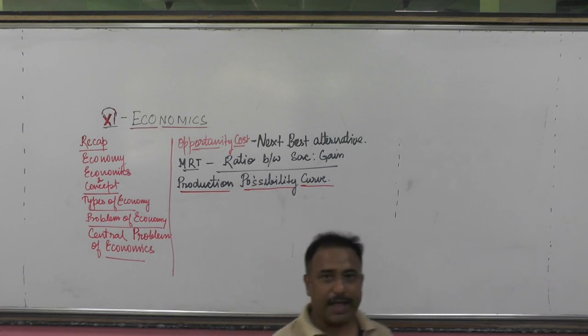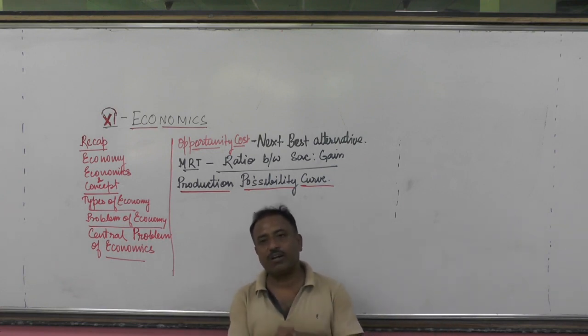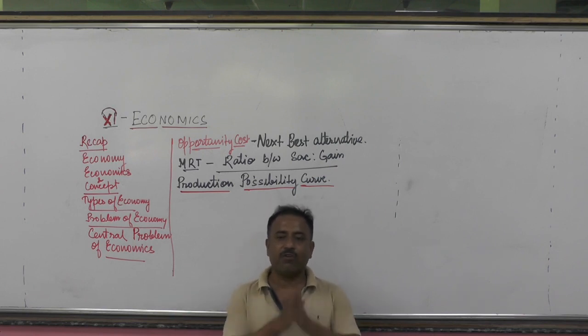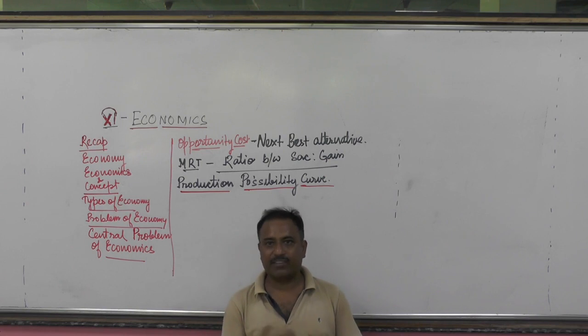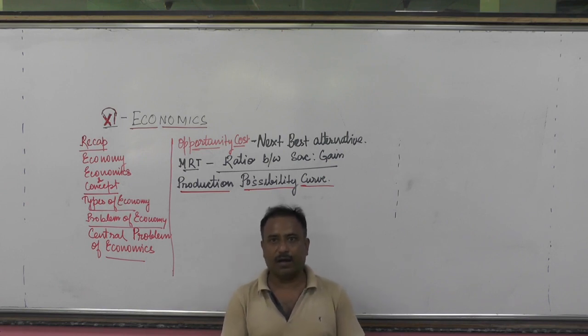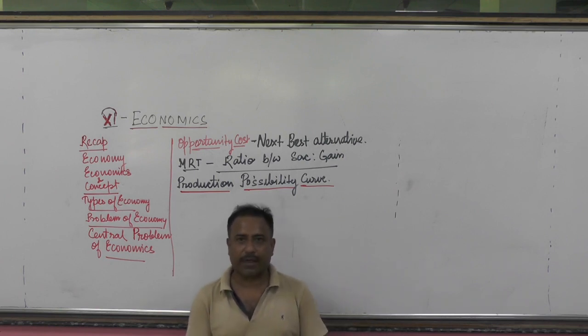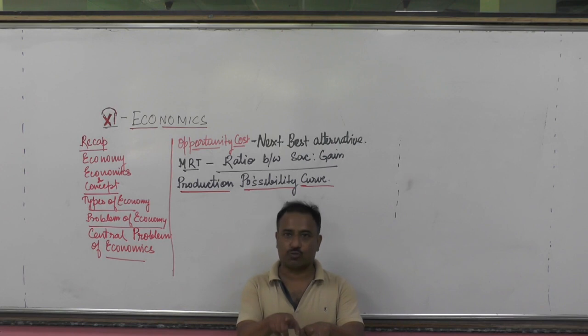See here, as we understand the central problem of economics: what to produce, how to produce. What to produce means, suppose, for example, you have a limited amount of money, 5 lakhs, but you have 2 projects. You can make packed drinking water, is it clear? This is one project, and you can produce another, packed atta. Now take it for granted, you don't have 10 lakh rupees. Each project costs 5. Then you have to choose.